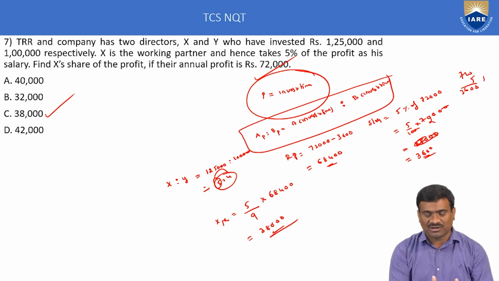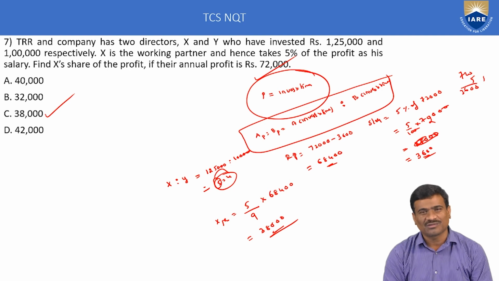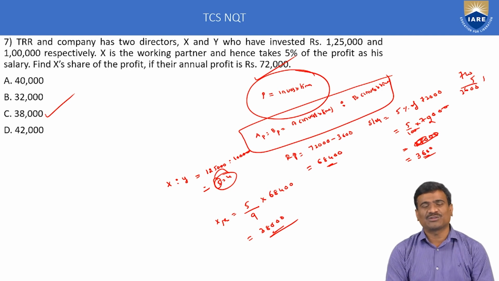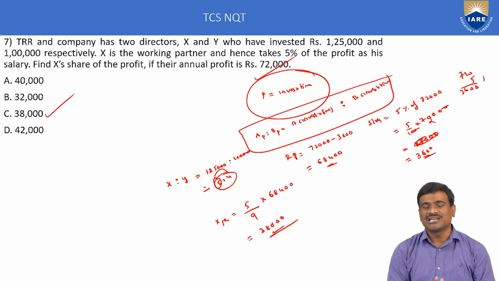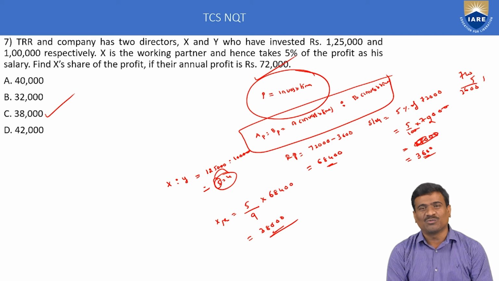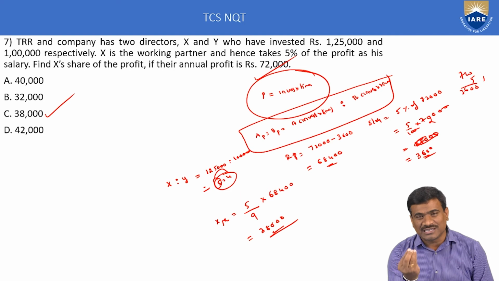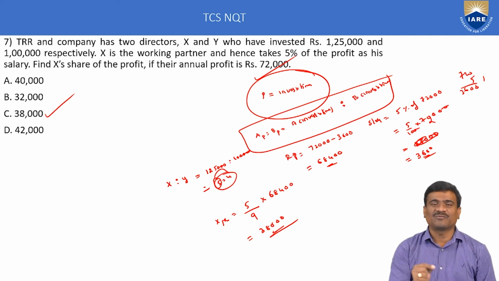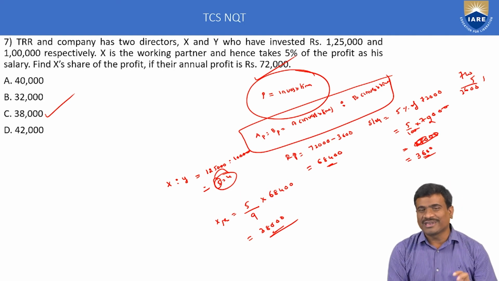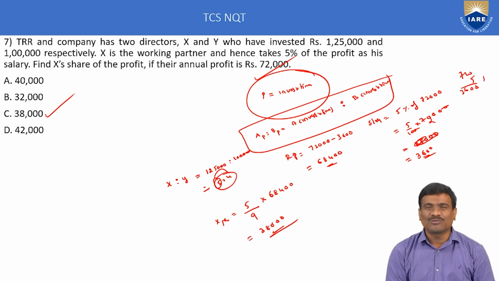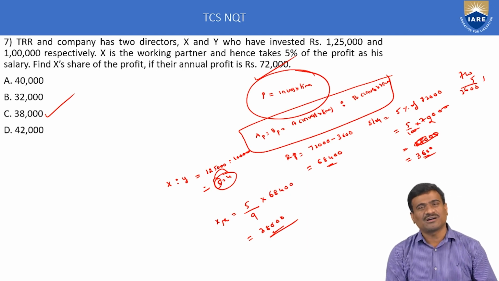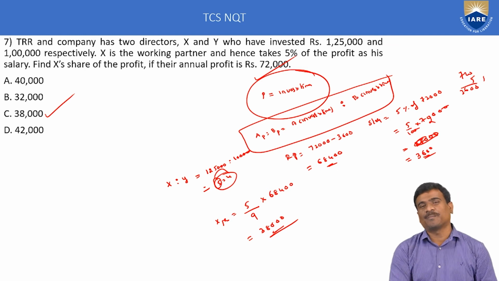We want X's profit, so X's share is equal to 5/9 × 68,400, which is 38,000. Option C is the only correct one. Again, this is important, only 1 mark, and only the partnership topic method. This topic uses only one single formula: A's profit is to B's profit is equal to A's investment × time is to B's investment × time, and then you calculate the profit or loss. Find A's profit or B's profit or A's loss or B's loss. Those questions belong to the partnership topic.